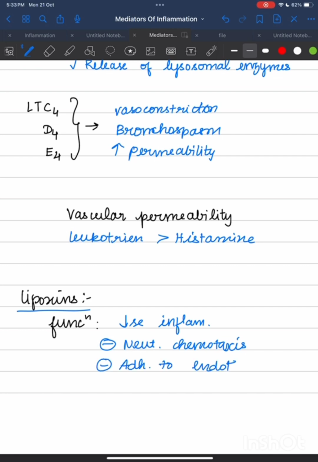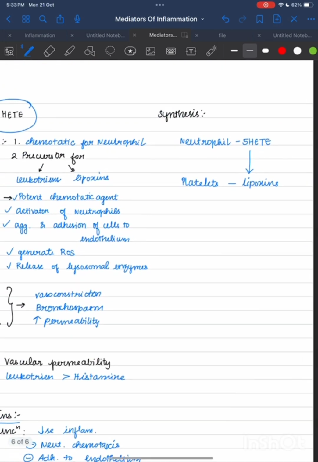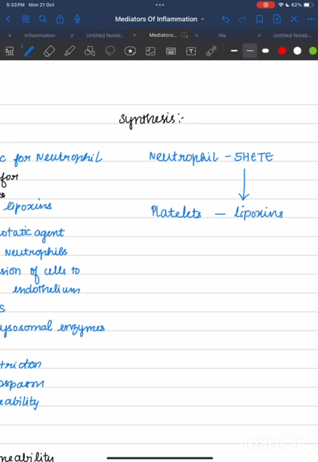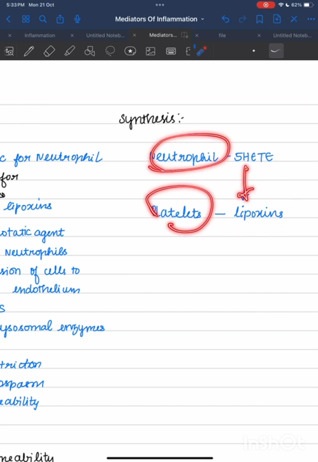These are the functions of lipoxins. Next, synthesis. Neutrophil synthesis is the precursor of lipoxin. That is 5-HETE, and it will be transported to platelets where lipoxin is produced. Okay, thank you.